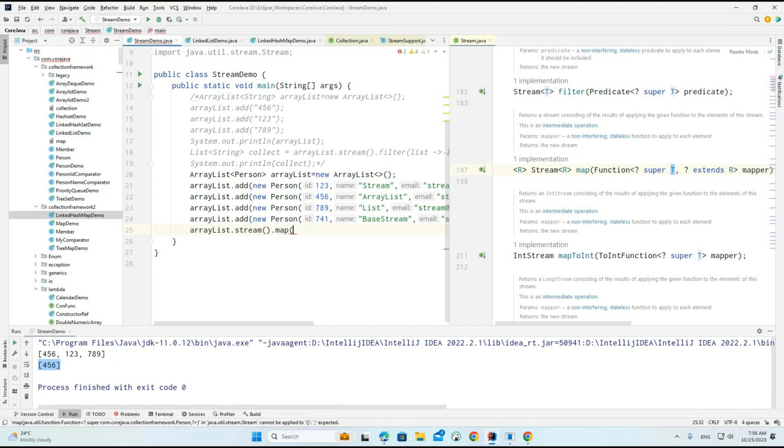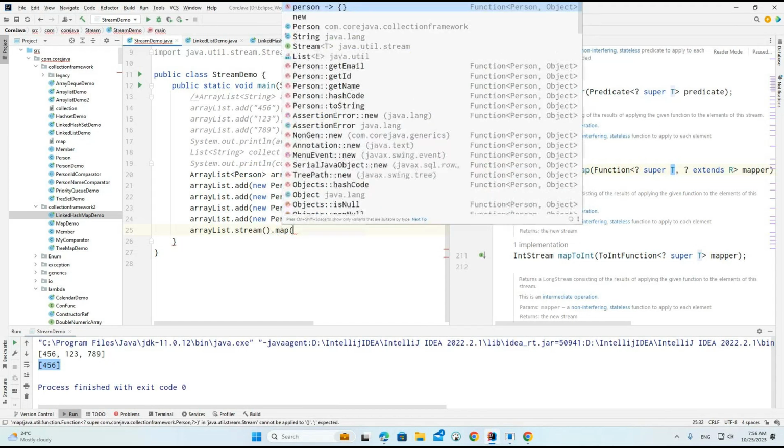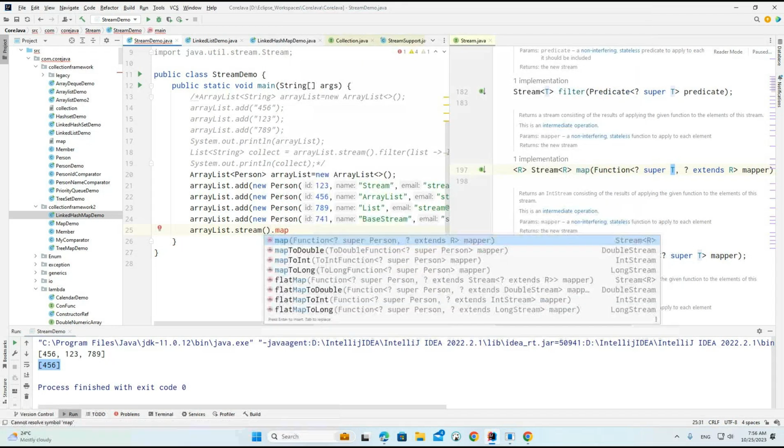Now here what you are understanding, if you observe carefully, question mark we are keeping as it is, but super, in place of T, is replaced with person. Okay, so question mark extends R. R we did not provide as of now because that is a return type.